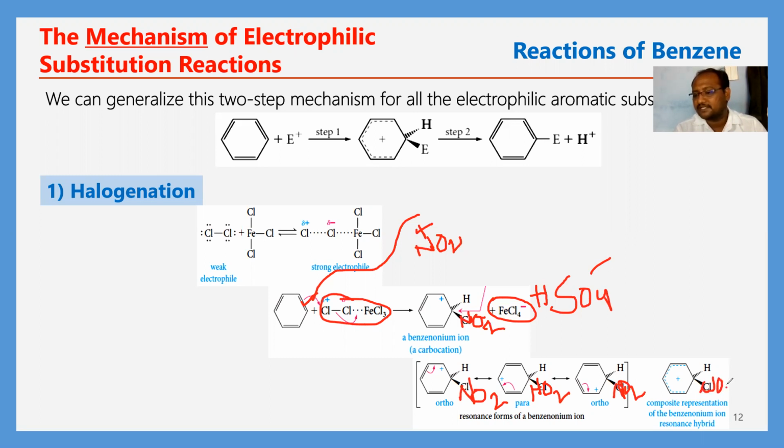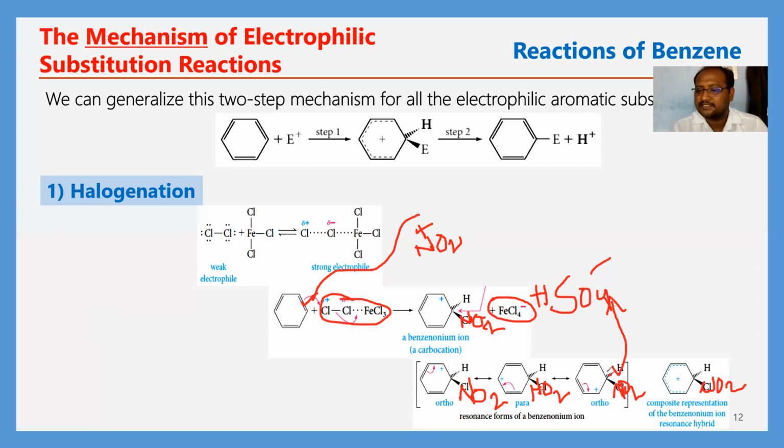So next, what happened? The first step is the generation of the NO2 plus electrophile. The second step, the NO2 plus attacks the benzene ring. The third step, the removal of a proton from the arenium ion. In the presence of this base, the removal of the proton is taking place here.